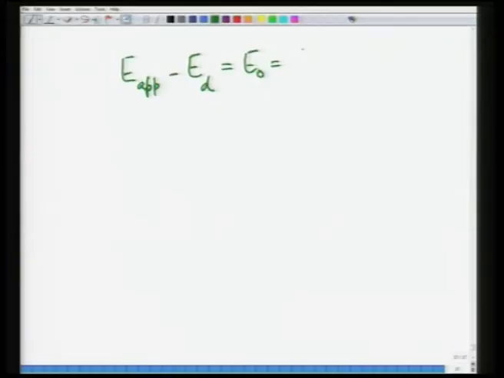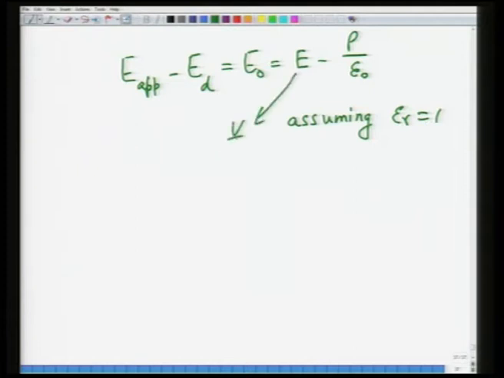This E naught is nothing but E minus P divided by epsilon naught, assuming epsilon r was equal to 1, and this E is nothing but V by D.